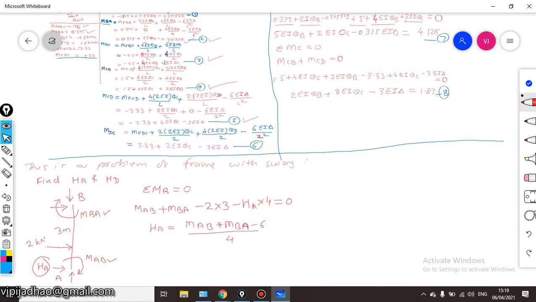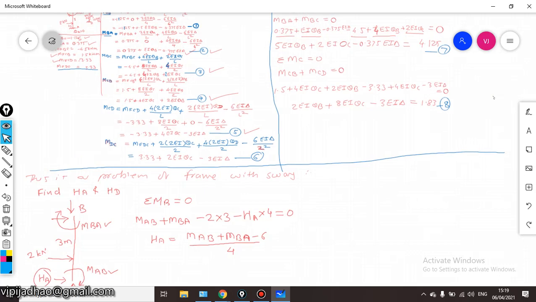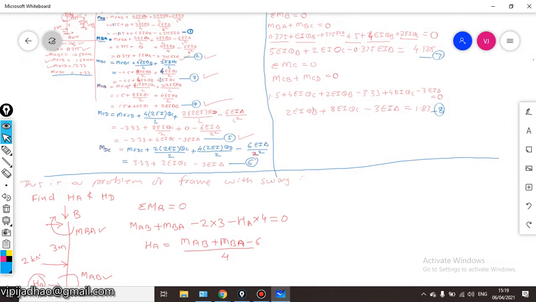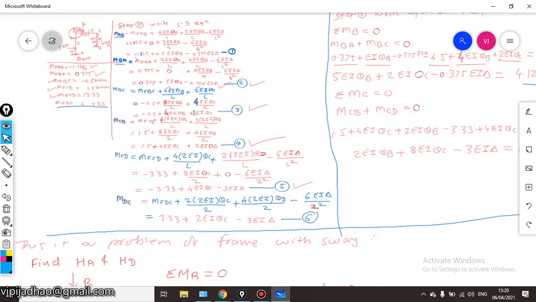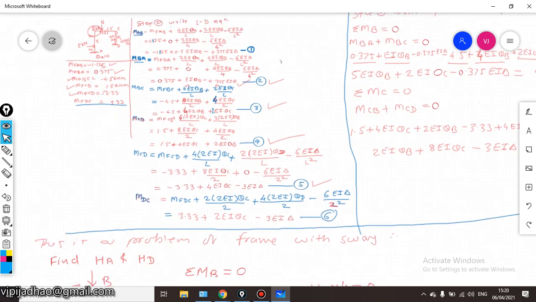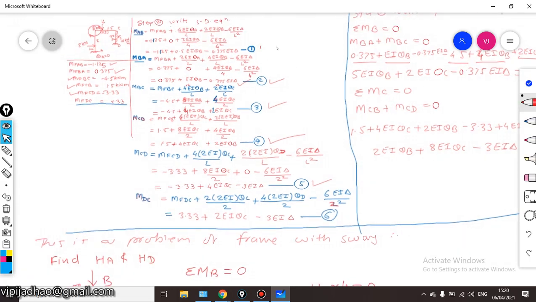Just put the values of these MAB and MBA terms here. We have already calculated the value of MAB in equation number 1, and MBA in equation number 2.